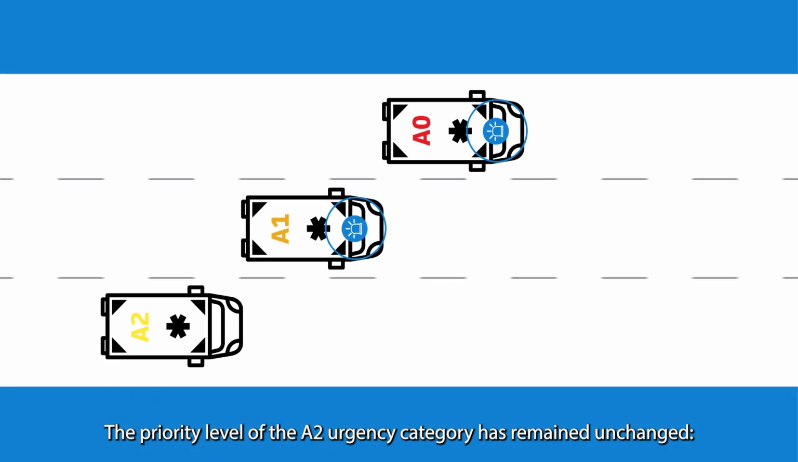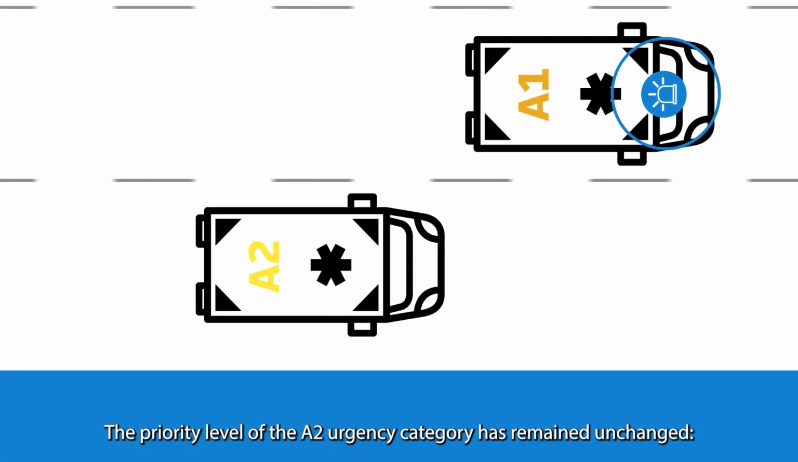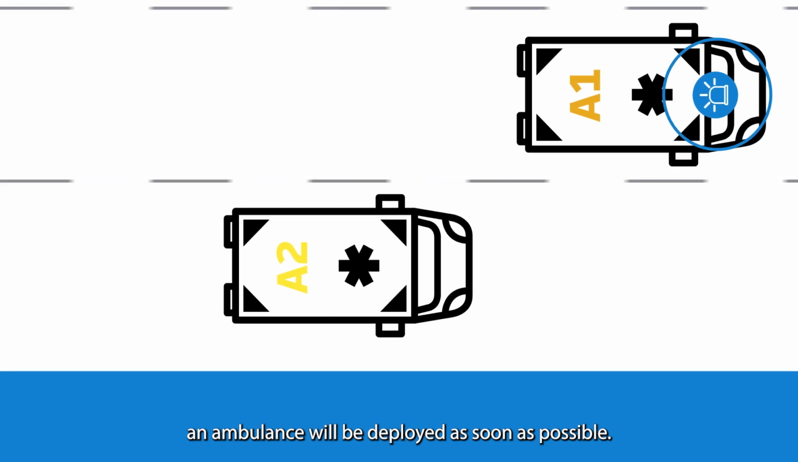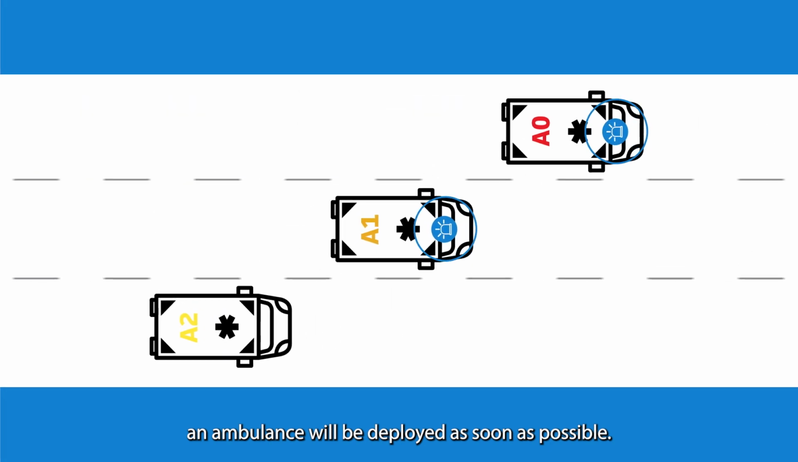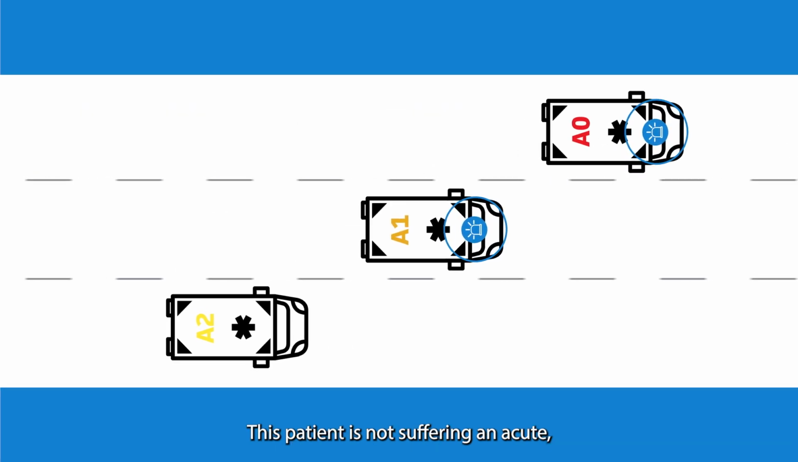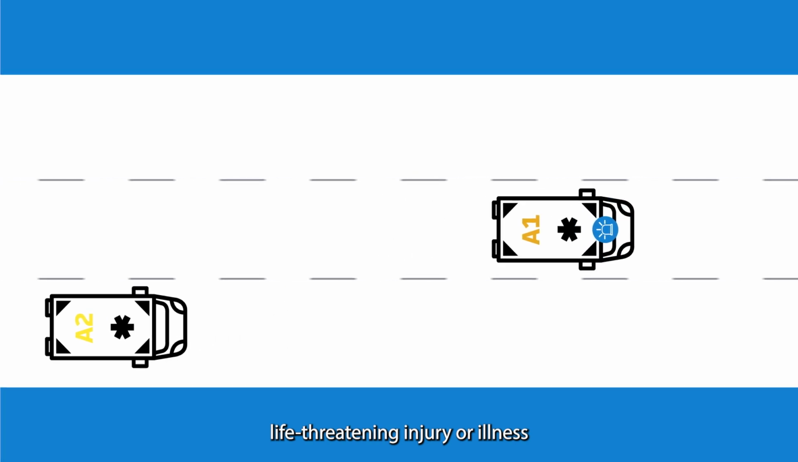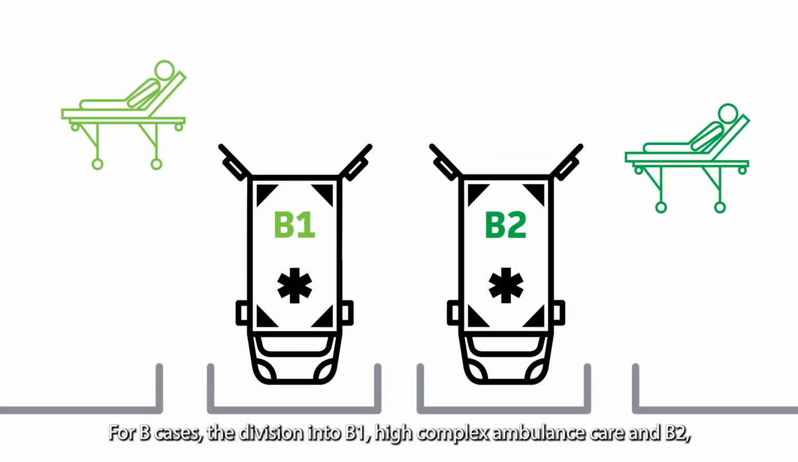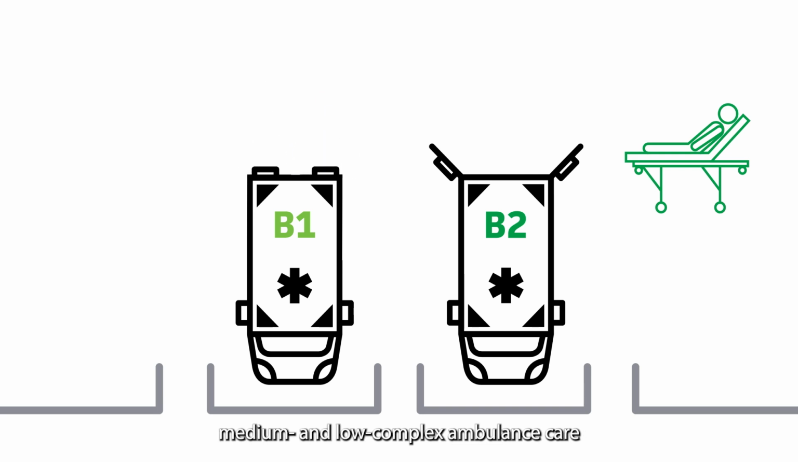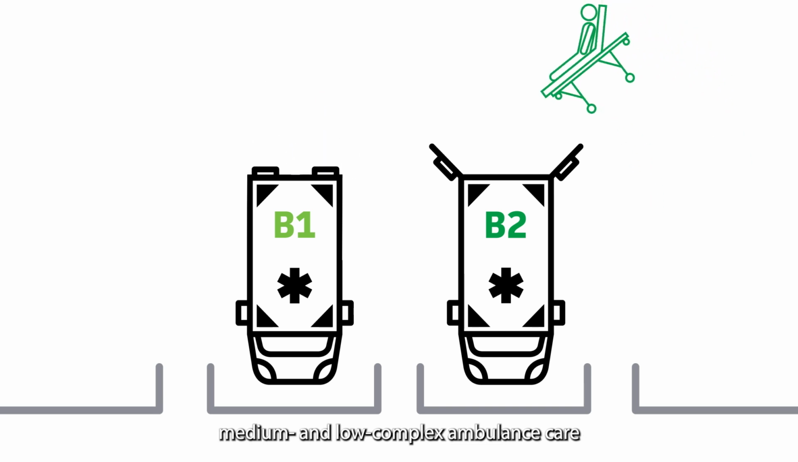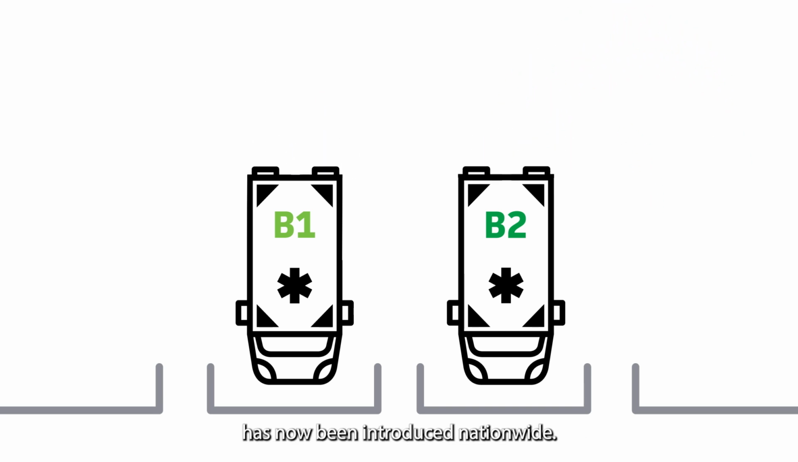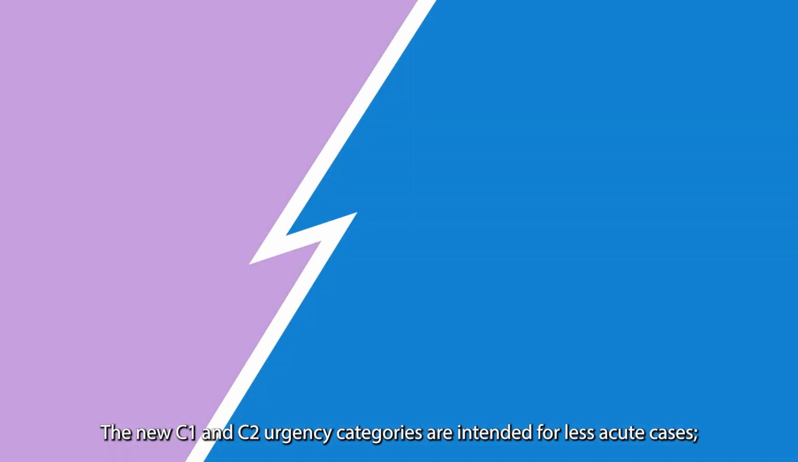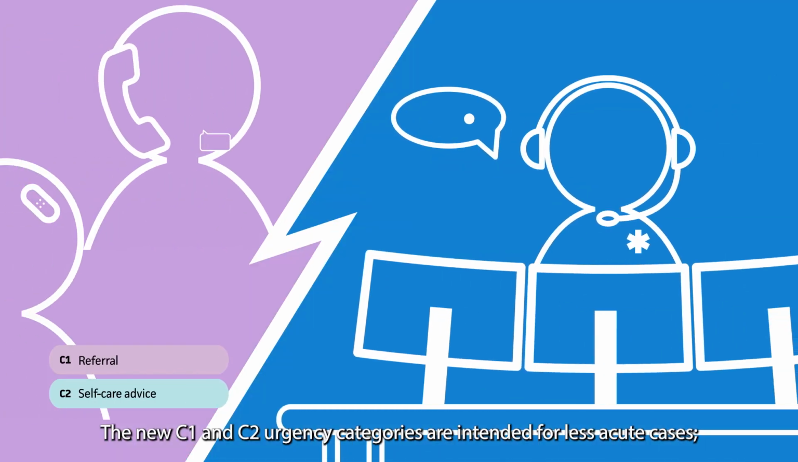The priority level of A2 urgency category has remained unchanged. An ambulance will be deployed as soon as possible. This patient is not suffering an acute life-threatening injury or illness. For B cases, the division into B1, high complex ambulance care, and B2, medium and low complex ambulance care, has now been introduced nationwide. The new C1 and C2 urgency categories are intended for less acute cases.